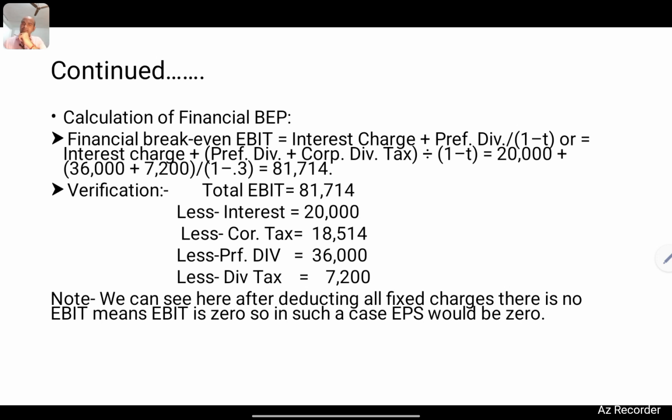We will less dividend tax 7,200, and after deducting all fixed charges, interest, corporate tax, preference dividends, and preference dividend tax, the remaining profit will be zero, and there will be no profit remaining in the firm or in the company for distribution among equity shareholders. In this scenario, we will call this level of EBIT the financial break-even point.